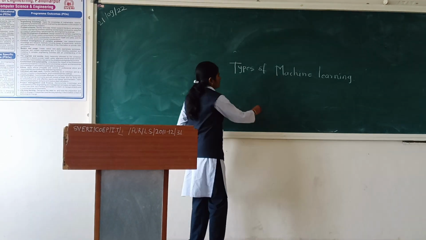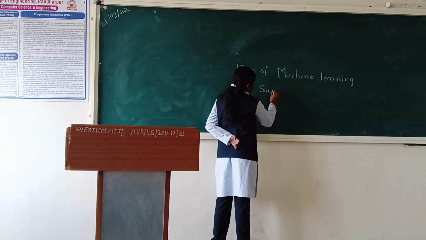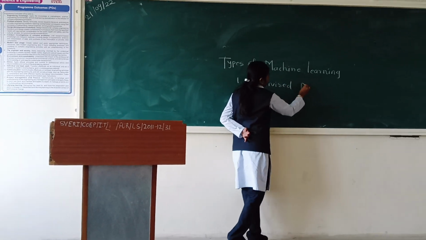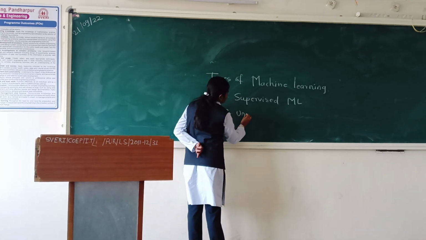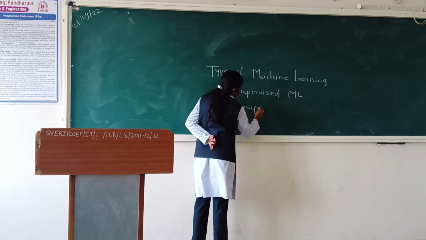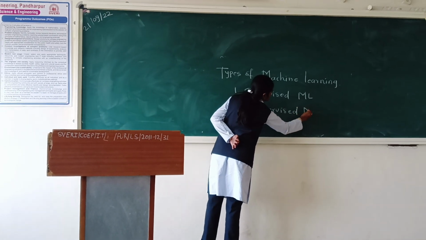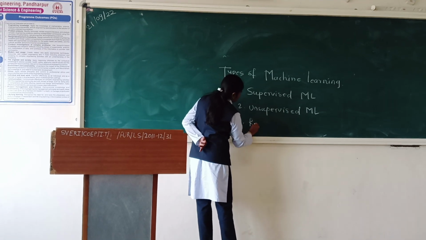Those types are: first is supervised machine learning, then second is unsupervised machine learning, and third is reinforcement learning.